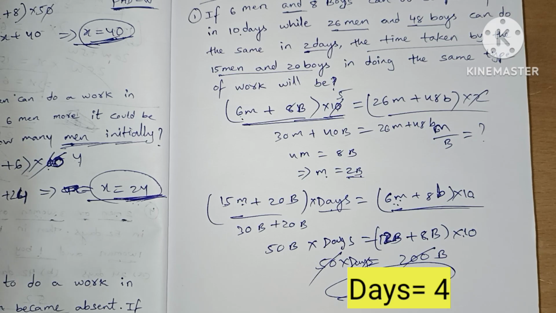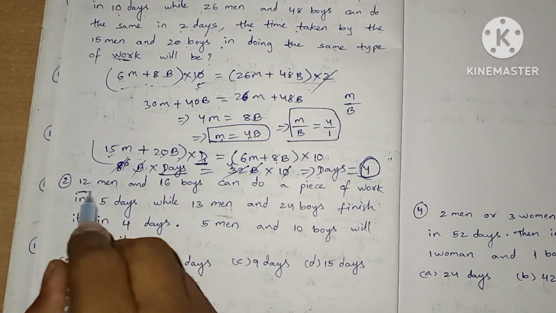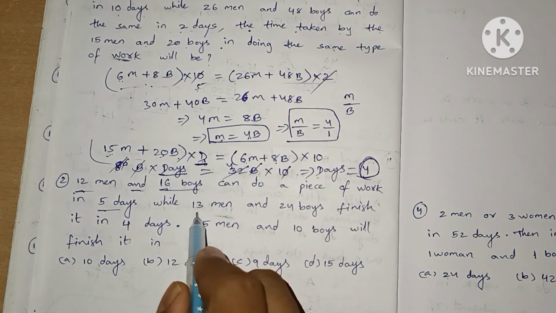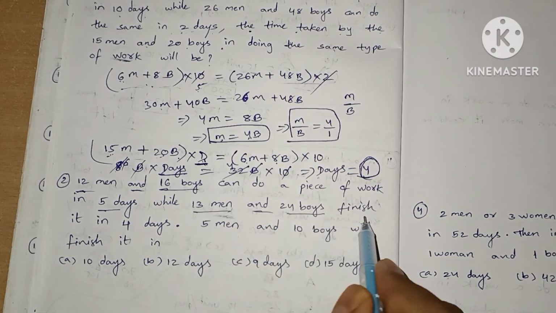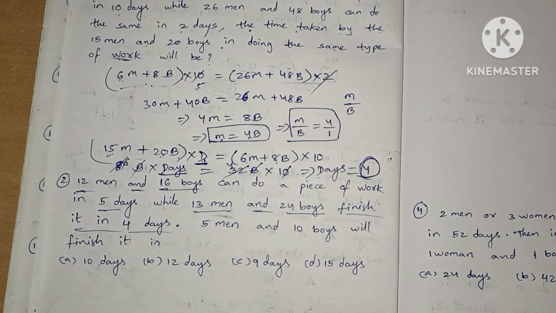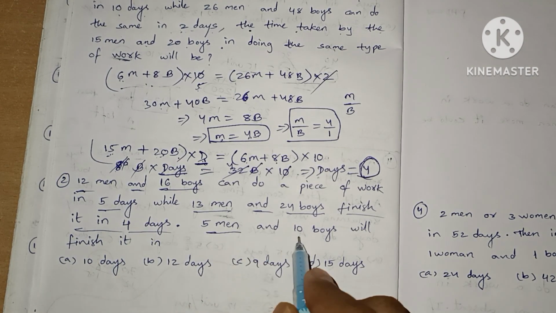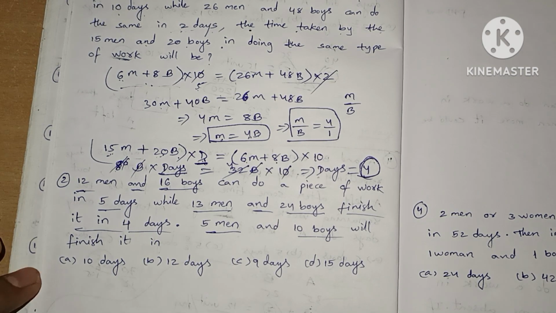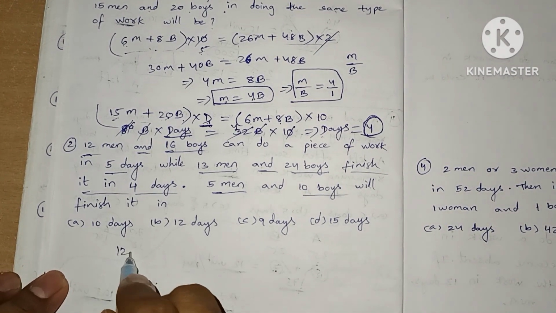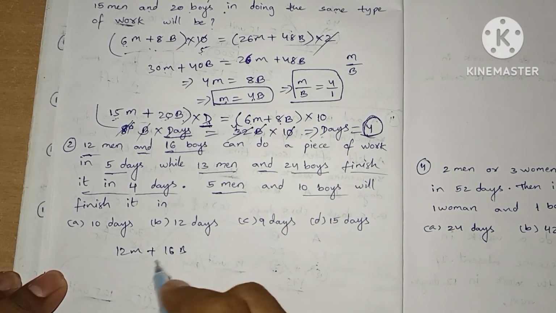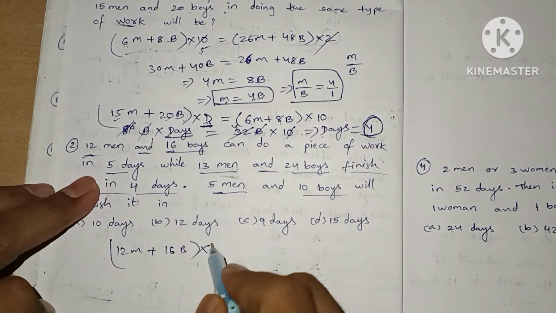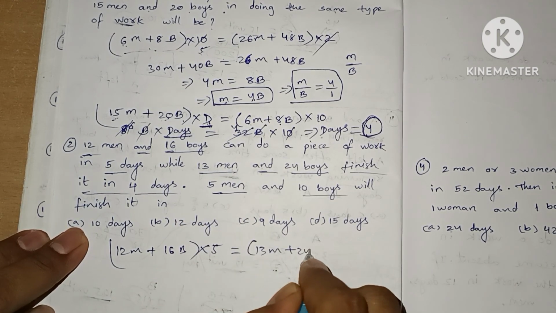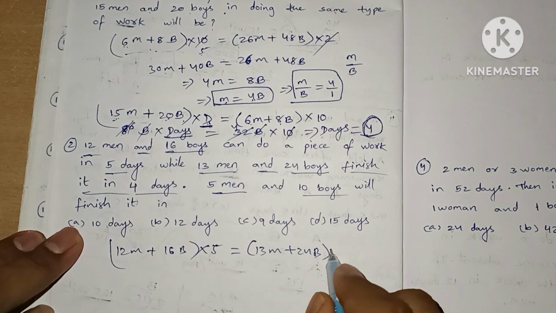Now we are going to see the second question. 12 men and 16 boys can do a piece of work in 5 days, while 13 men and 24 boys finish it in 4 days. Now we need to find in how many days 5 men and 10 boys will finish it. Let's do this with calculations. 12 men and 16 boys working for 5 days equals 13 men plus 24 boys completing in 4 days.